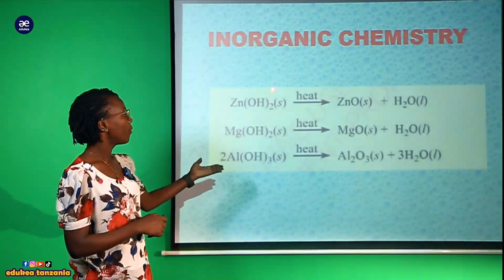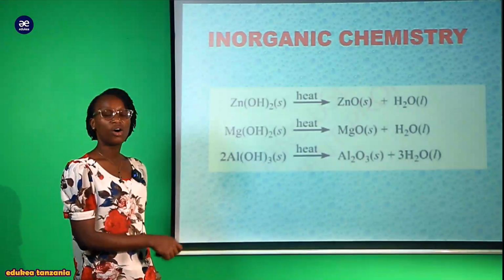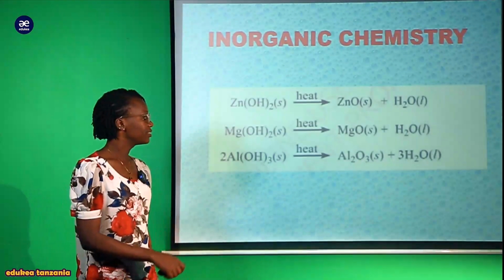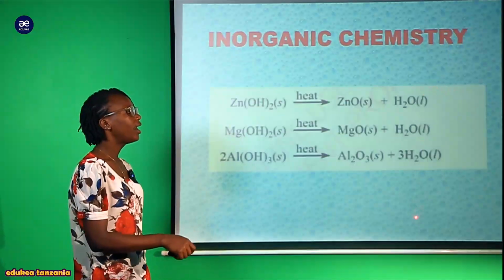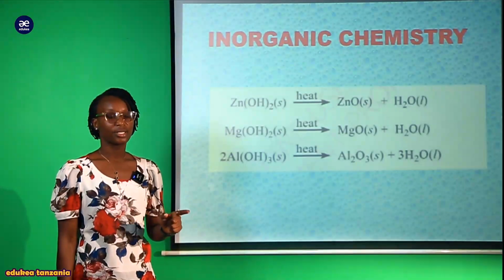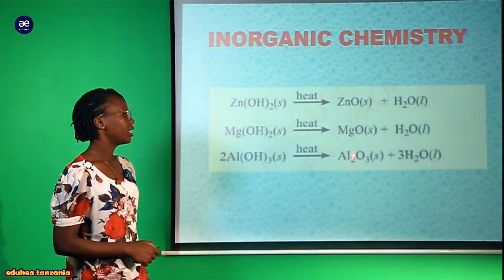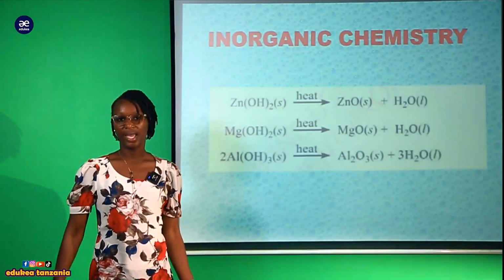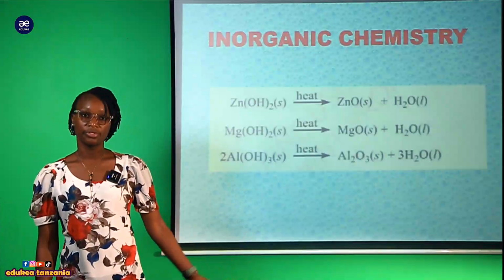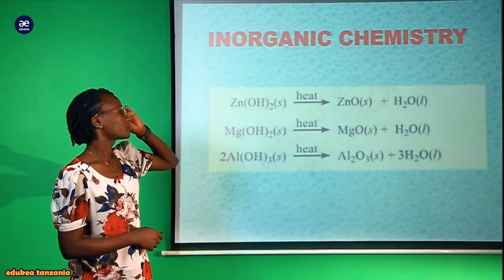Sasa tunaona kwamba decomposition ya this compound tunaenda kupata nini? Matokeo ya oxide of the metals. All these are the oxide of metals. Lakini pia tunaenda kupata na water molecule. But our main target is the preparation of the what? Metal oxide. This one: zinc oxide, magnesium oxide and the aluminium oxide. Na hii imetokea baada ya thermal decomposition ya hizo metal compound on heating.